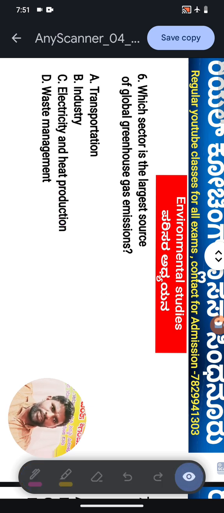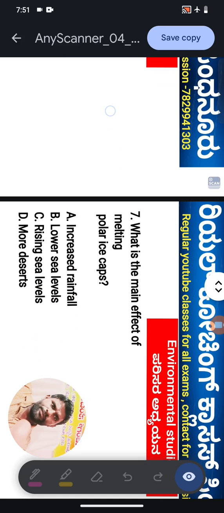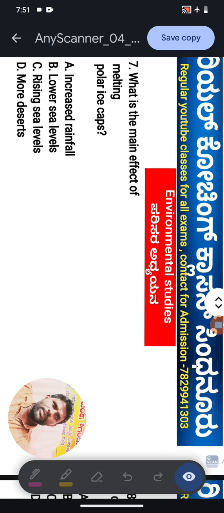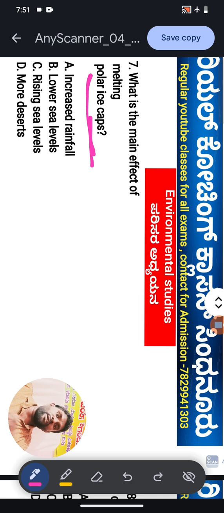Next question, dear students, question number 7. What is the main effect of melting polar ice caps? Very important.